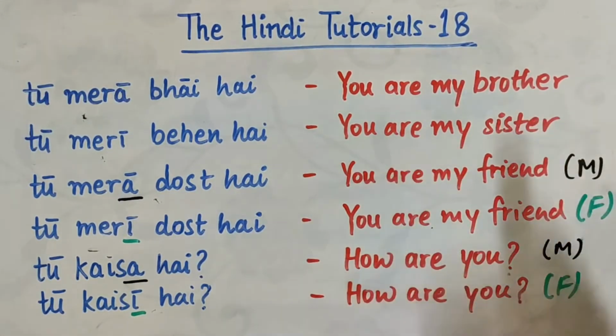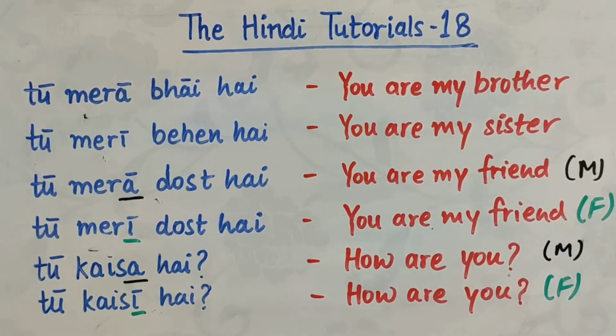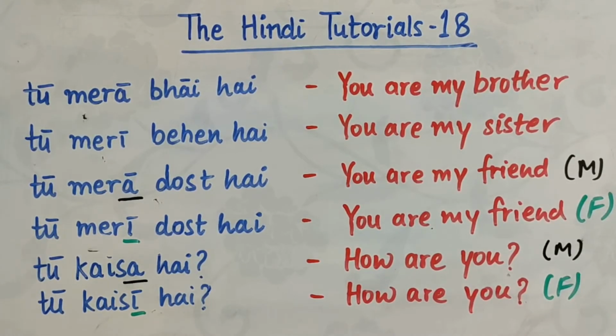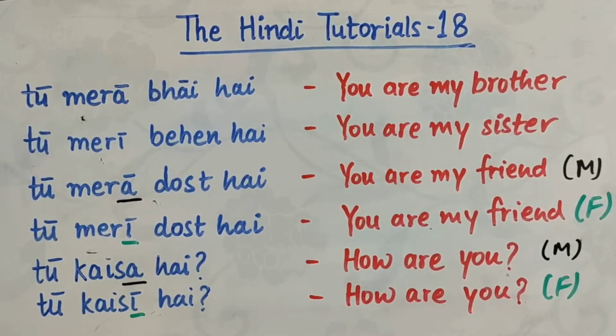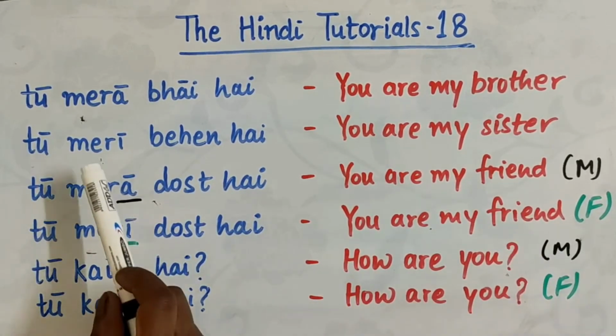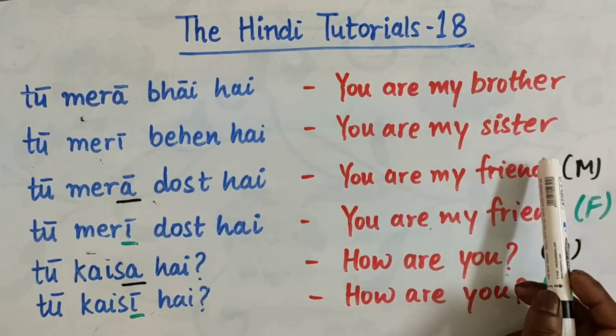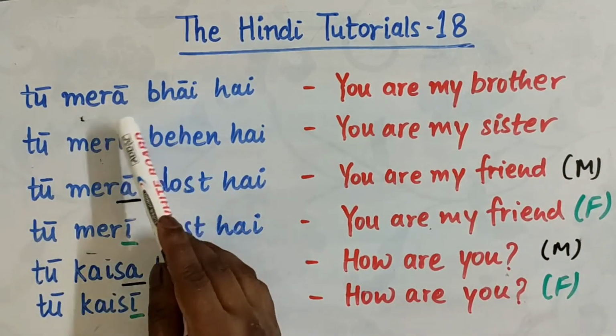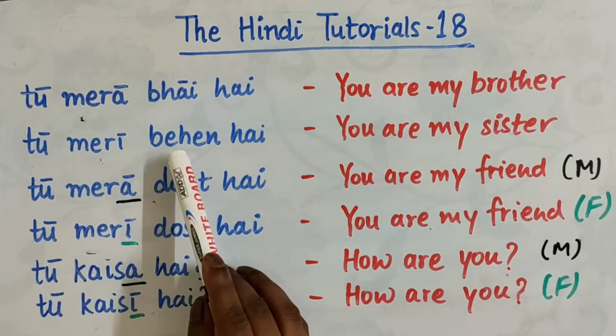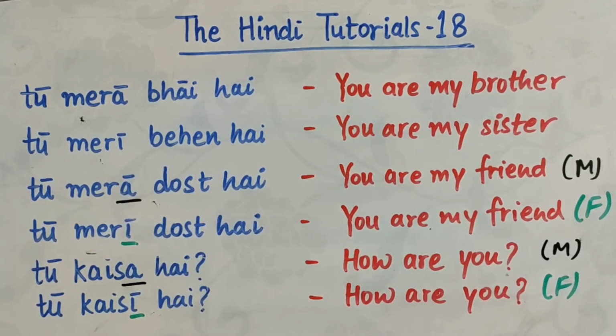You are my brother. And I can use tu with my younger brother because he is very close to me and he is not an elder. ठीक है? तू मेरी बहन है. You are my sister. मेरी बहन is my sister. Do you remember we use mera before masculine nouns and meri before feminine nouns. So तू मेरी बहन है.